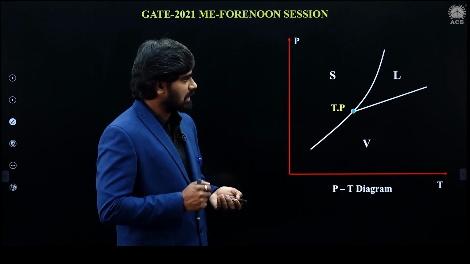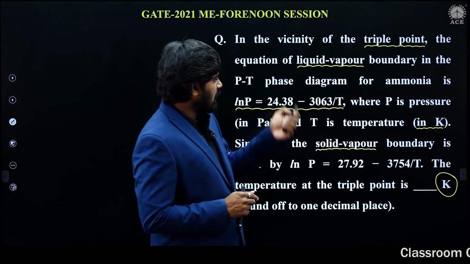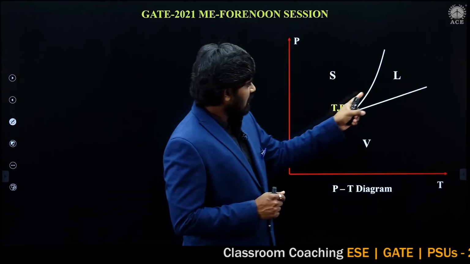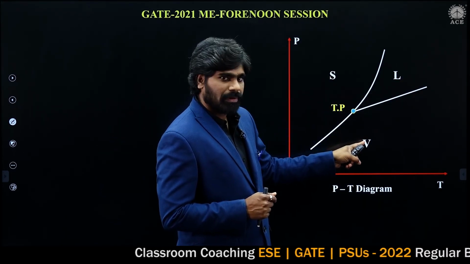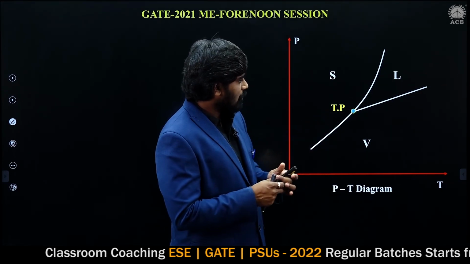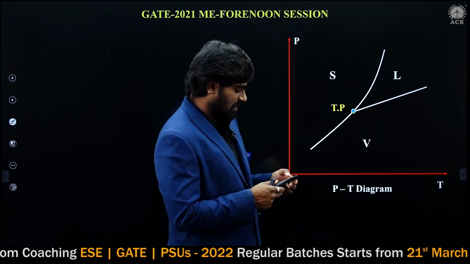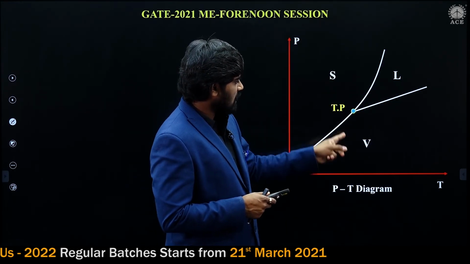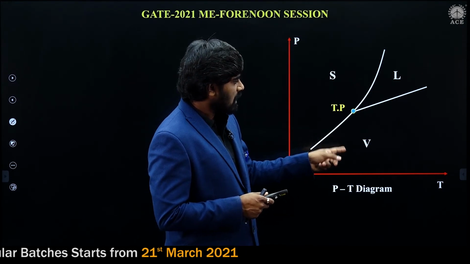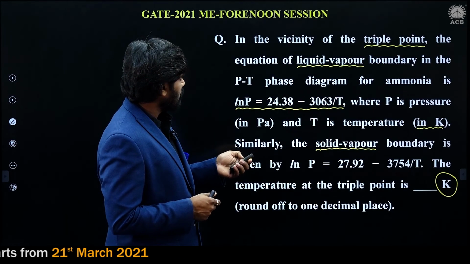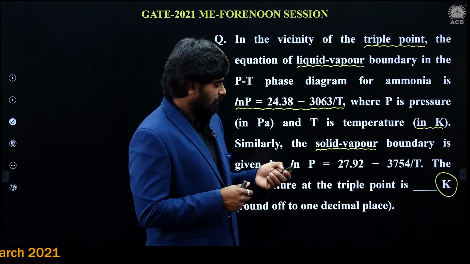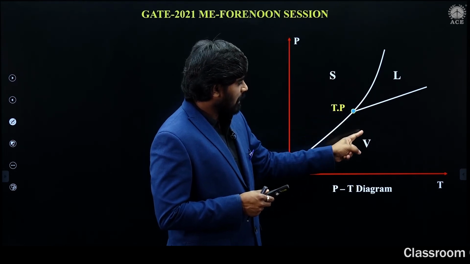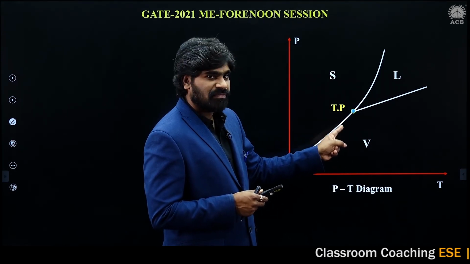So in the problem he said for the liquid vapor boundary some equation is given. This is liquid, this is vapor. And for the solid vapor boundary also some equation is given. This is solid and this is vapor. He said in the vicinity of triple point, that is near to the triple point, the liquid vapor equation is given and the solid vapor equation is also given.